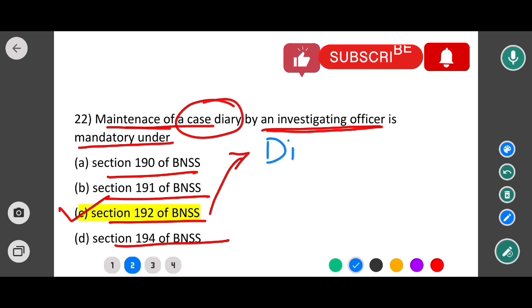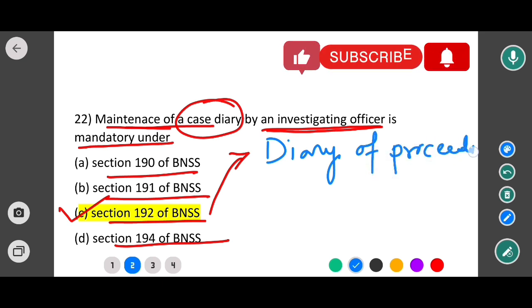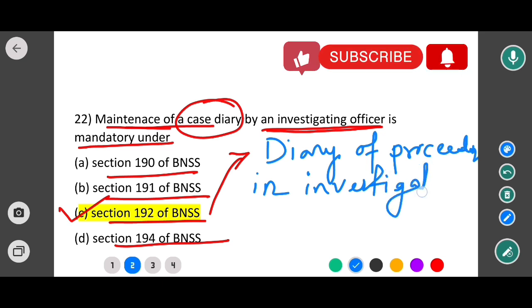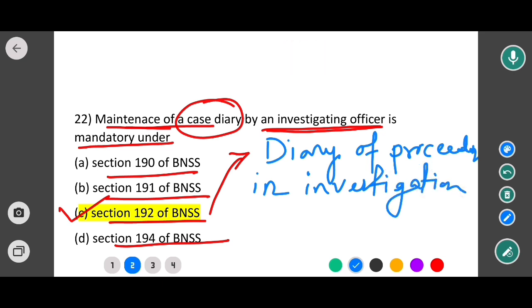Okay, so section 192 of BNSS is all about diary of proceedings in investigation. Okay, section 192 of BNSS is all about the diary of proceedings in investigation, and this section corresponds to which section of CRPC?